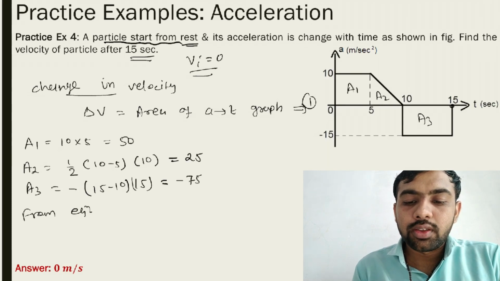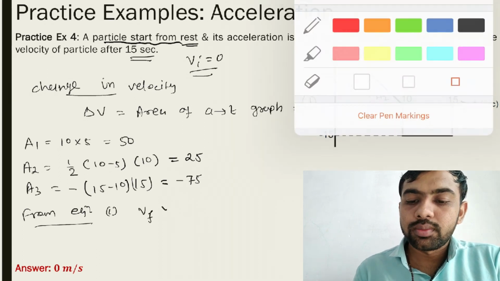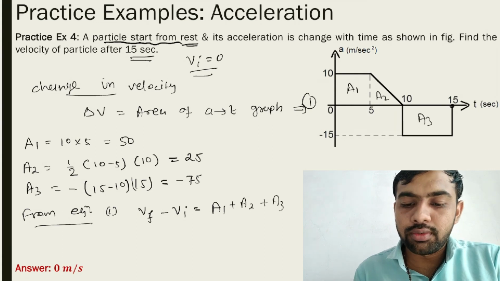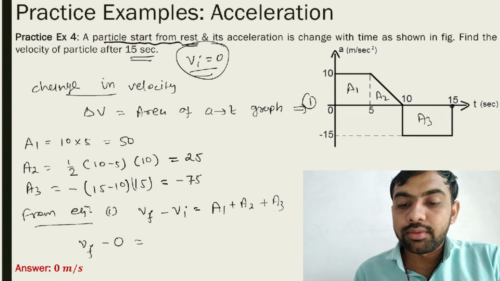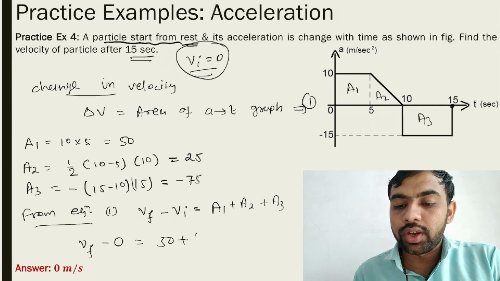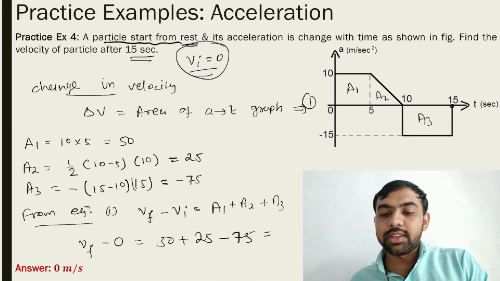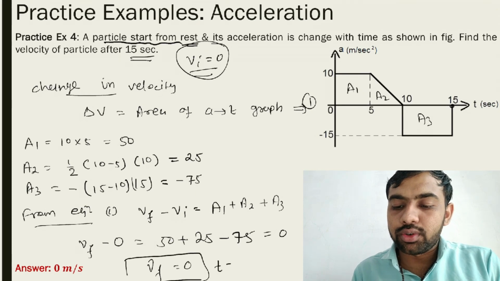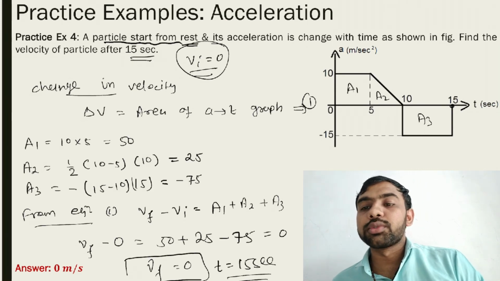So from equation 1, v final minus v initial is equal to A1 plus A2 plus A3. So v final, v initial is 0. So put it 0. A1 50 plus A2 25, A3 is minus 75. इसका आंसर क्या आ गया? देखो 50 plus 25, 75 minus 75, 0. It means v final is 0. मतलब कि at t is equal to 15 second पार्टिकल फिर से स्टॉप हो जाएगा. At t is equal to 15 second, particle again comes to rest.